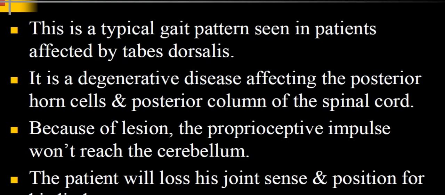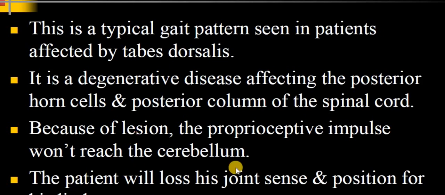Then there is the sensory ataxic gait. This is a typical gait pattern seen in patients affected by tabes dorsalis. It is a degenerative disease affecting the posterior horn cells and the posterior column of the spinal cord. Because of the lesion, the proprioceptive impulses will not reach the cerebellum.